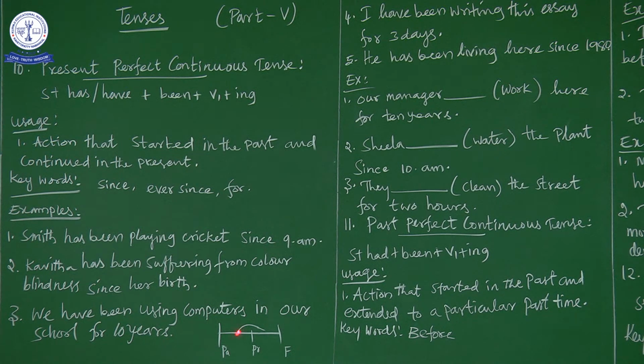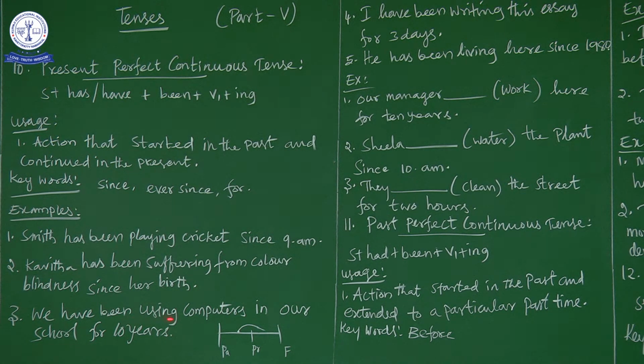So the action started in the past and continued to the present, and it may extend to the future. The action is not completed. Now let's see the next example.